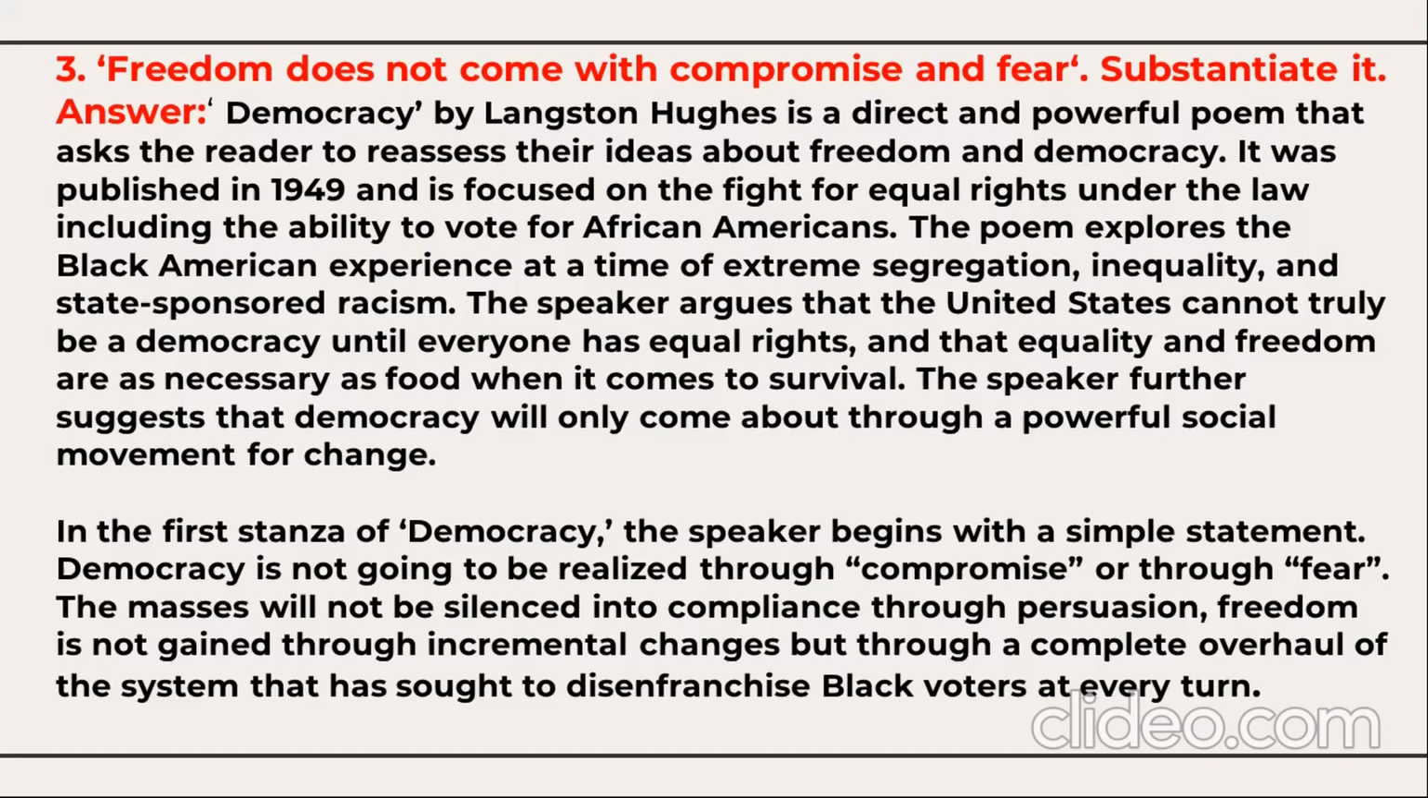So, in the first stanza of Democracy, the speaker begins with a simple statement: democracy is not going to be realized through compromise and through fear. The masses will not be silenced into compliance through persuasion. Freedom is not gained through incremental changes, but through a complete overhaul of the system that has sought to disenfranchise Black voters at every turn. So, like this, out of the three questions, you need to attempt one question that is for 5 marks.